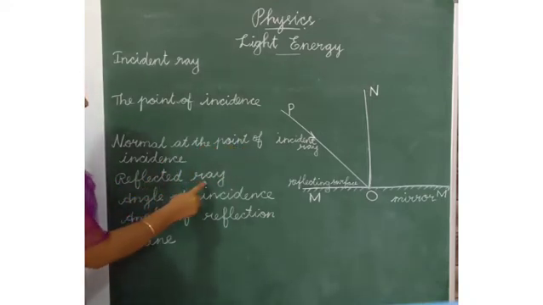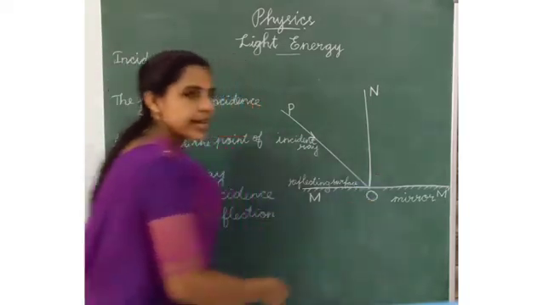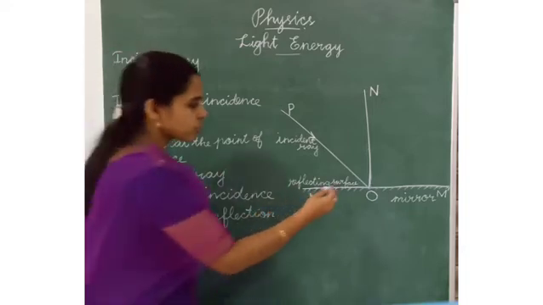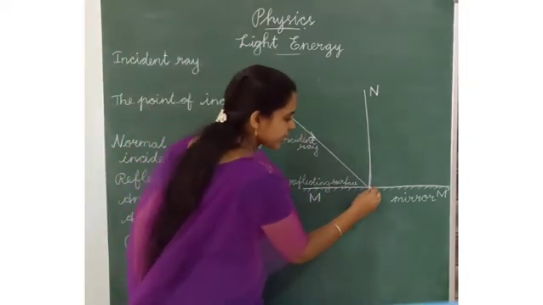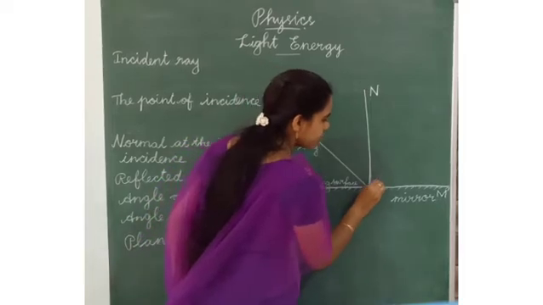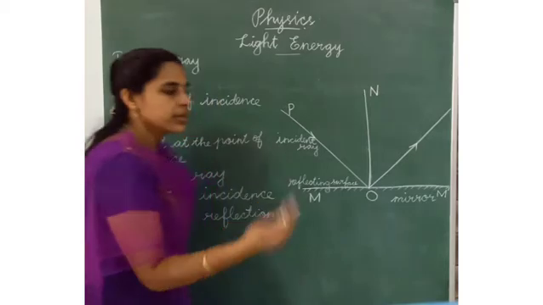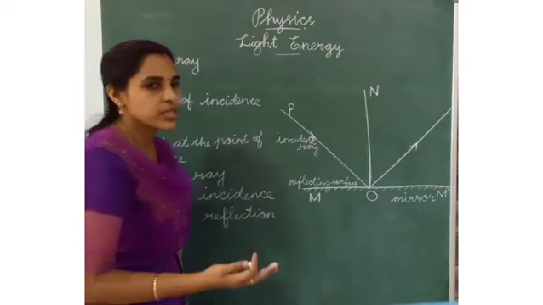Next one is reflected ray. What is the reflected ray? The ray of light bounces or is sent back into the medium. This is the incident ray. This ray of light bounces off to the outside, back into the medium where it was traveling.